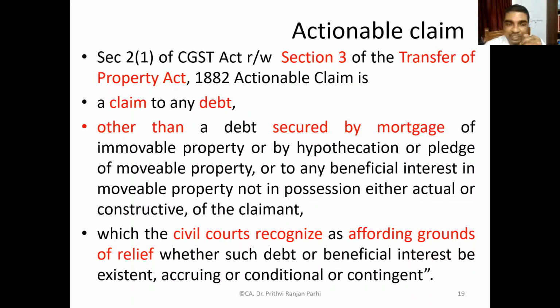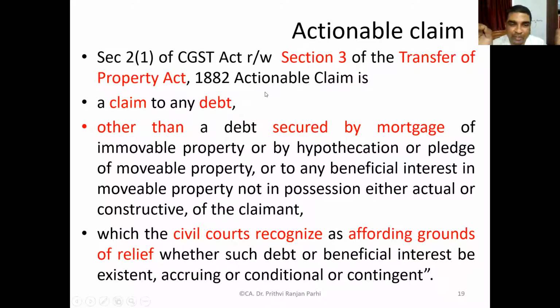The CGST Act, as I had shown you, has not clearly defined what is actionable claim. So we have to read section 2(1) of the CGST Act along with section 3 of the Transfer of Property Act, which explains what is actionable claim.